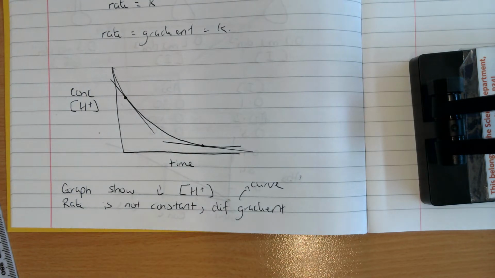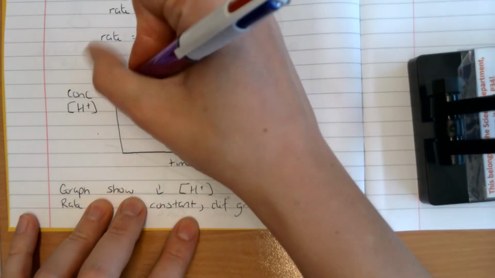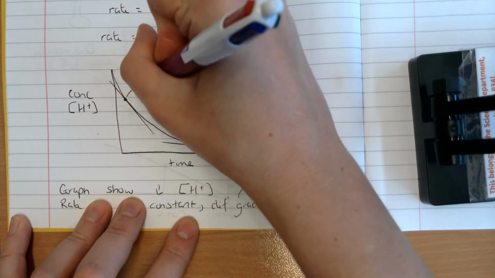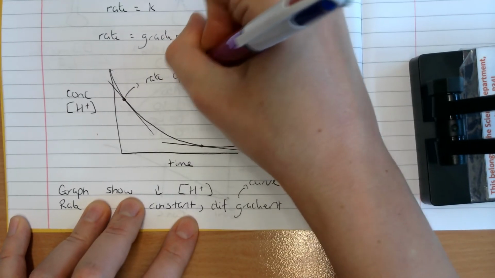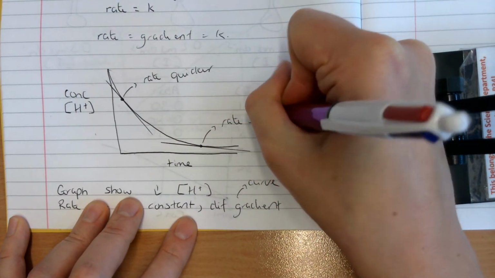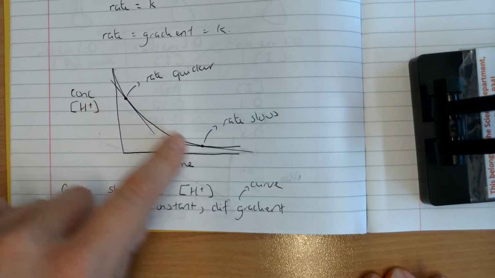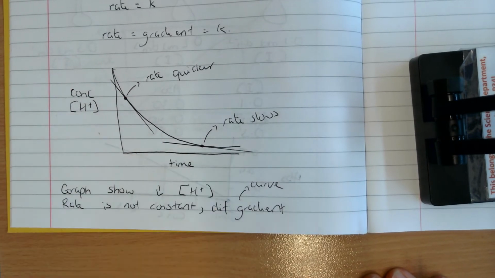So what this is showing me is that the graph starts off really steep, and that's telling me that the rate is quicker, and then my rate slows down. The steeper the line, the quicker the rate. As it slows down, the curve levels off.